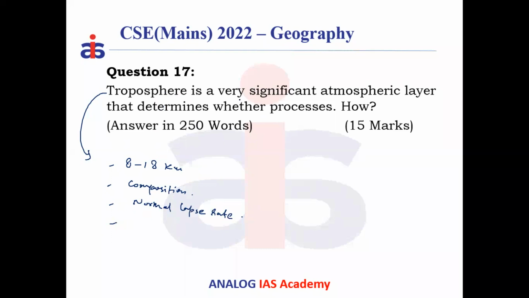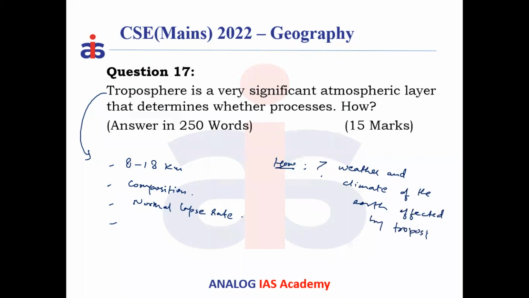Because of that, most of the weather phenomena and processes which we experience on the land, or the climate or weather we experience on the land, is due to the disturbance happening in the troposphere. The question is how? How are the weather and climate of the earth affected by the troposphere?